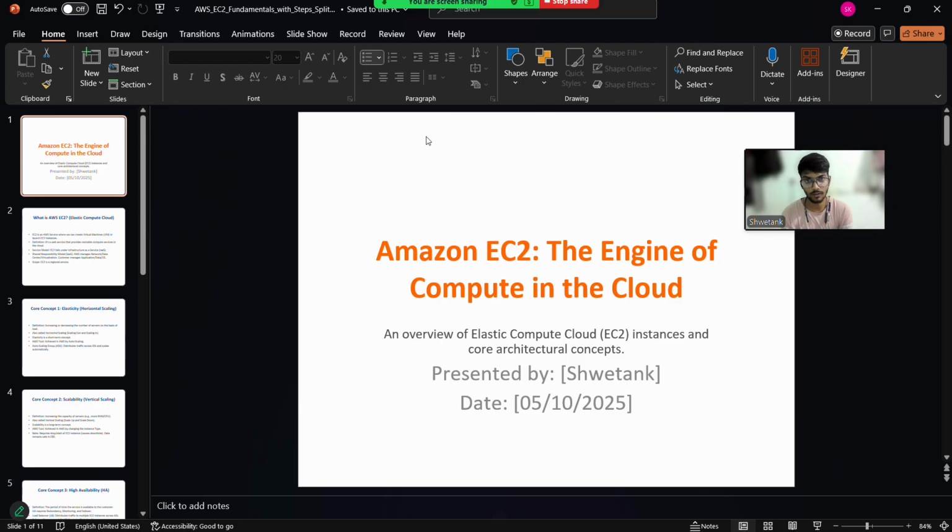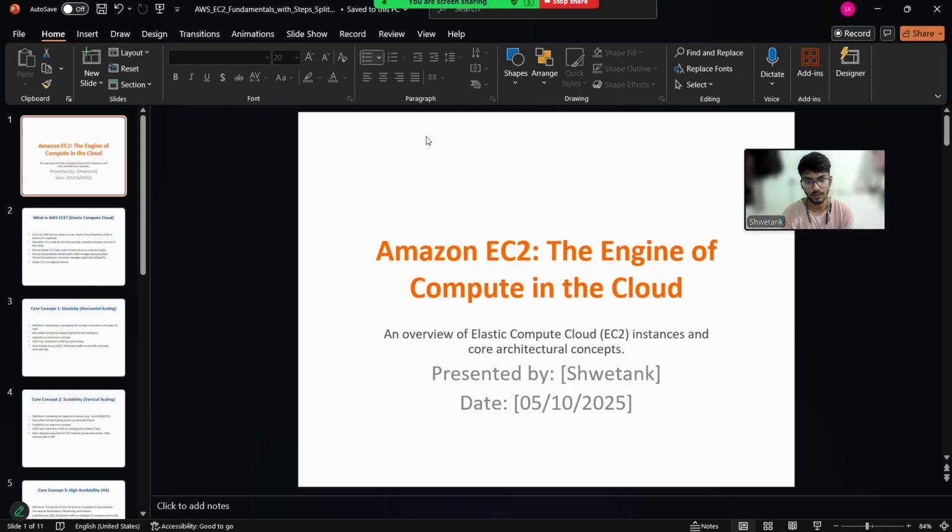Currently, I am pursuing BTech from Lungta College of Engineering and Technology, and my branch is Computer Science. And today, I am going to present an AWS service, that is the EC2 service. As we know, there are many services in AWS, and one is EC2.